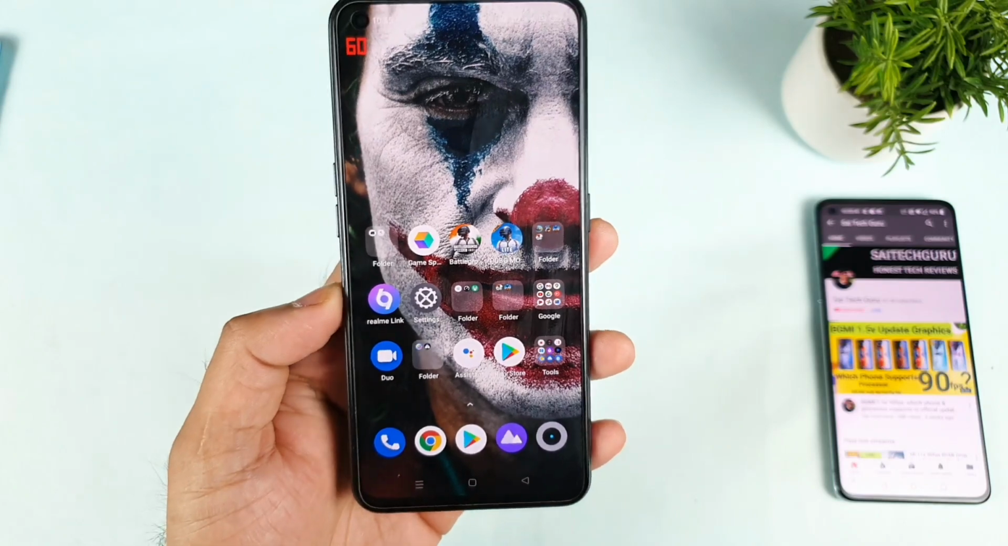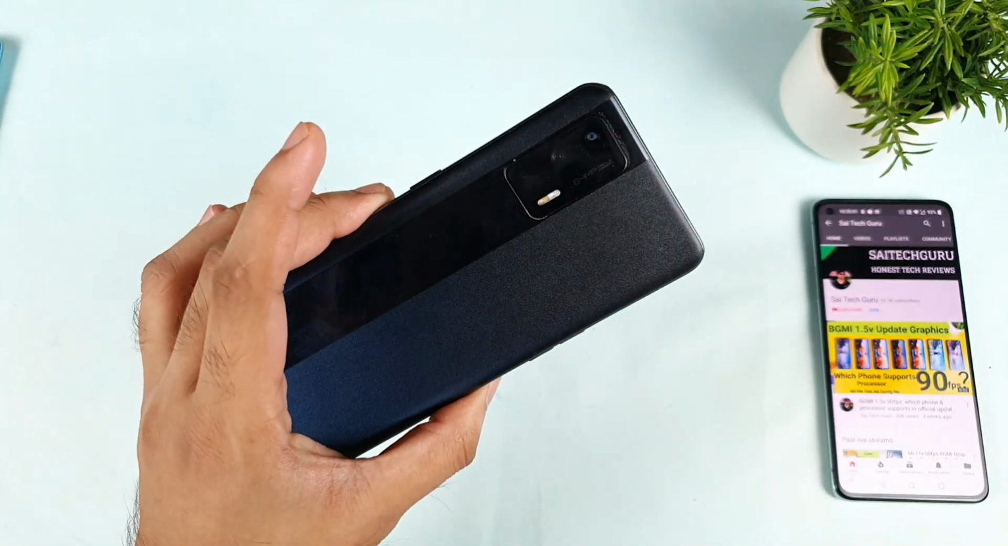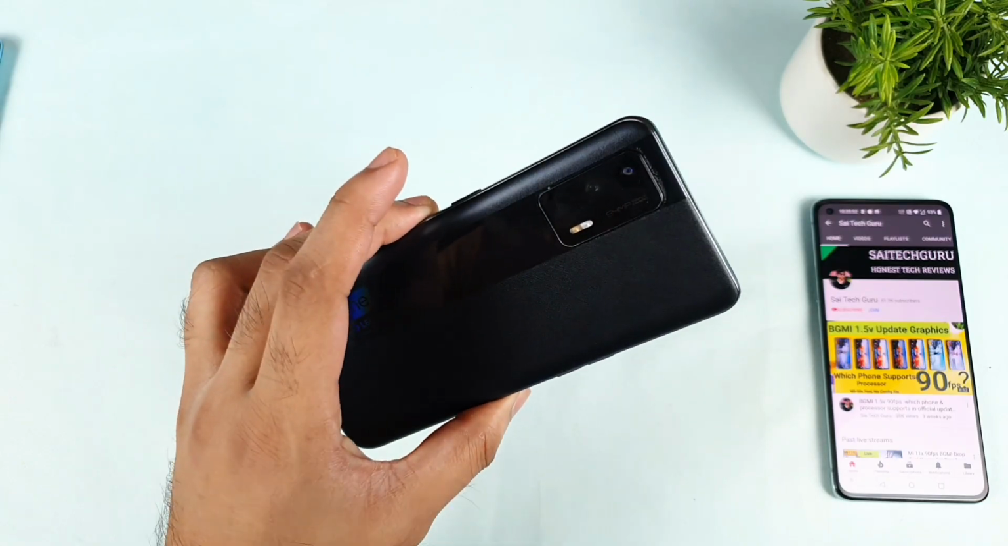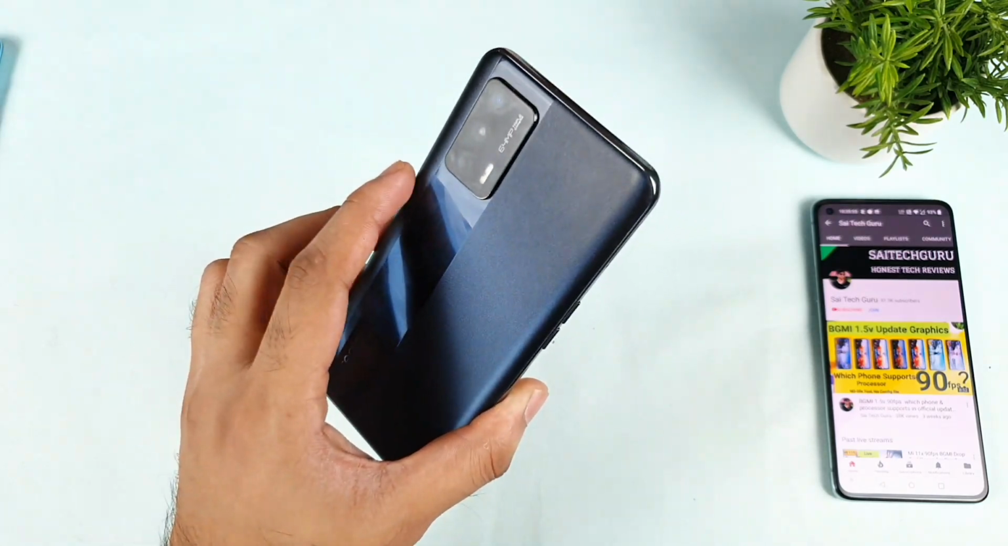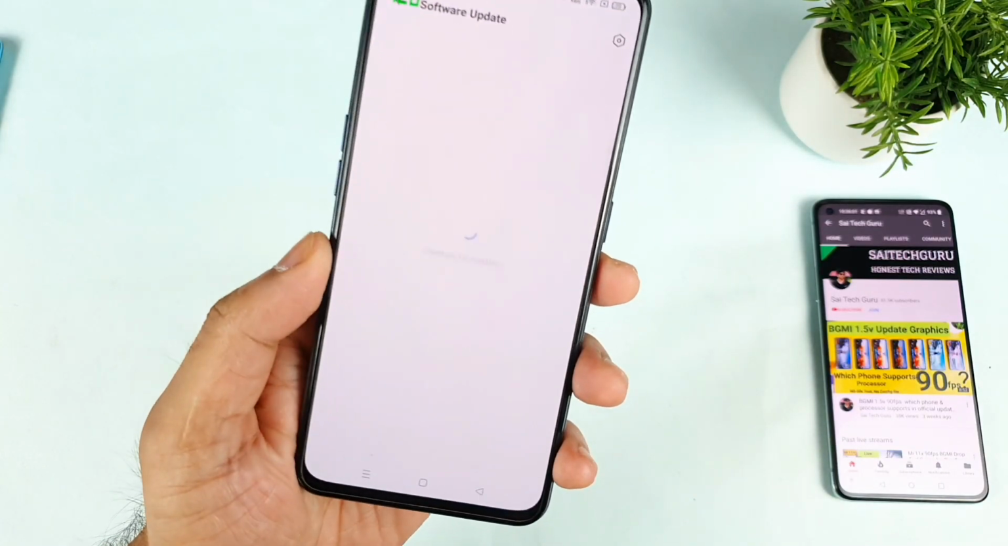In today's video, I'm ready to test the 120Hz support in YouTube and Instagram on the Realme X7 Max device after the recent software update. Yes friends, just a couple of hours ago, I received the software update on the Realme X7 Max, which is 8.17, as you can see here.